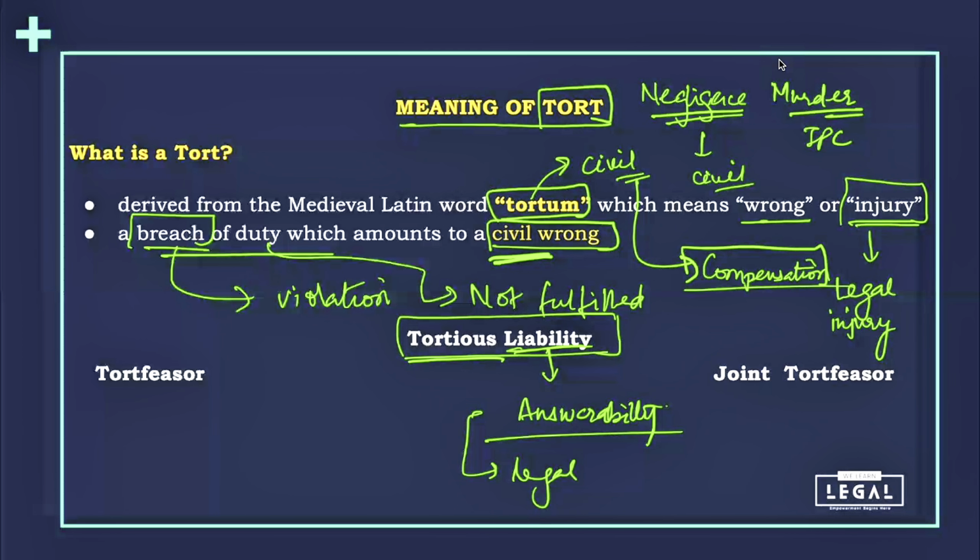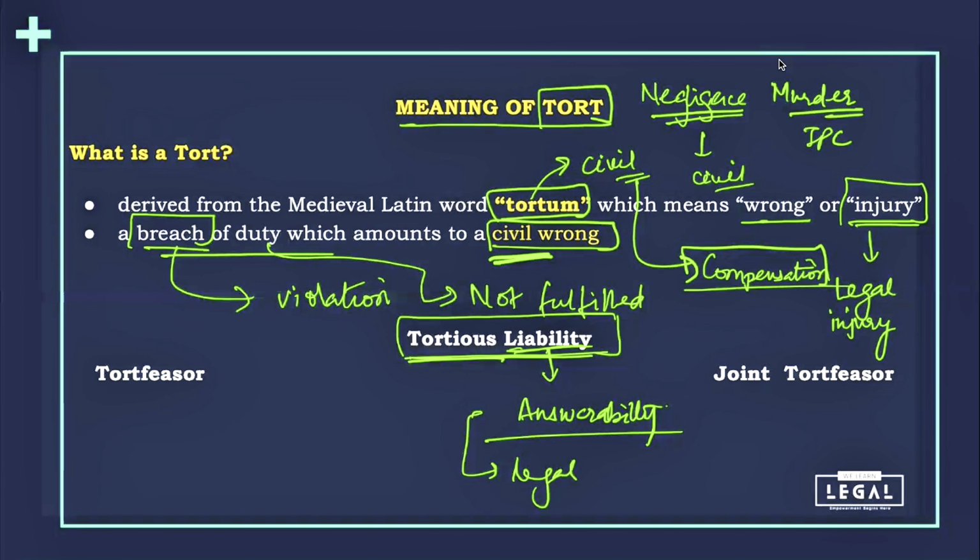Now, there are various different kinds of torts, as in civil wrongs. There is nuisance, there is negligence, defamation. Defamation is also a criminal wrong, but it is also a kind of civil wrong. So there are so many examples of torts. So if I commit a tort and now I am held responsible for paying compensation or being answerable for that particular tort, then this kind of responsibility on me will be considered as my tortious liability.